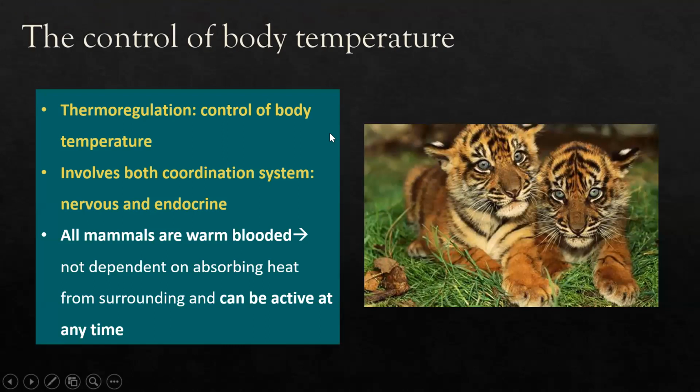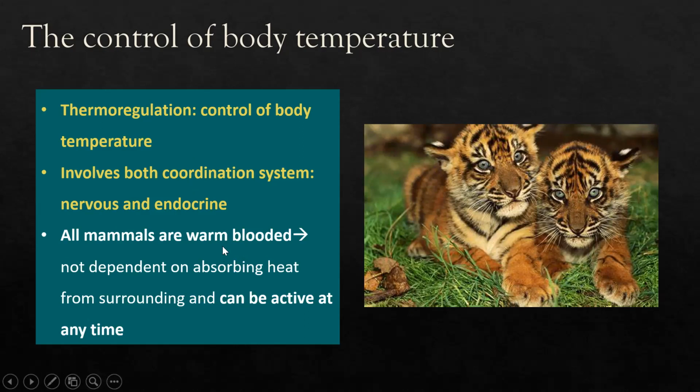Okay, so in controlling body temperature, we depend on two coordination systems, the nervous and endocrine systems. And why do we need this? Because we are warm-blooded, which means we have a constant temperature of 37 degrees Celsius, and we do not depend on absorbing heat from the surroundings.